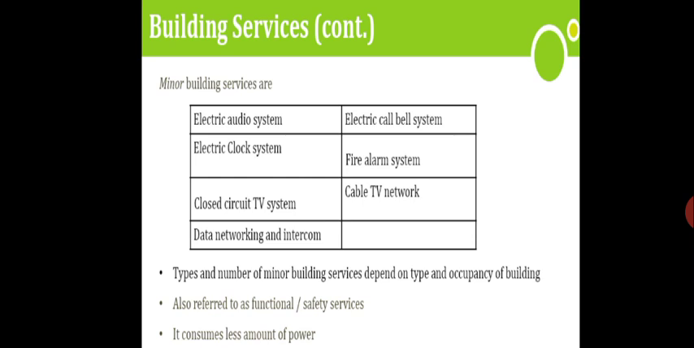So that is the call bell system, the intercom system, then CCTV systems, etc. These all come under the minor building services, and the types of minor building services vary from building to building, depending on occupancy. They are also referred to as functional and safety services. They consume a small amount of power. Why are they called minor building services? Because they consume very little power. I think you got this concept.